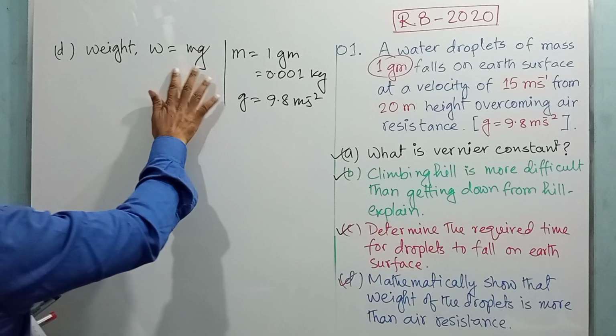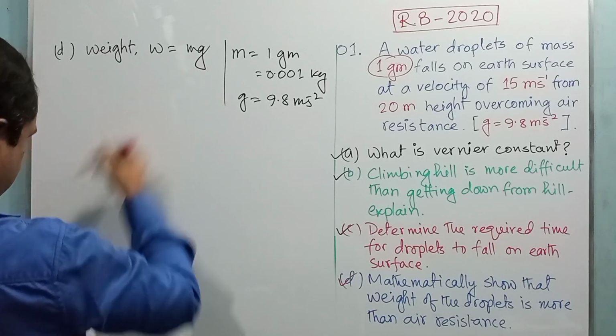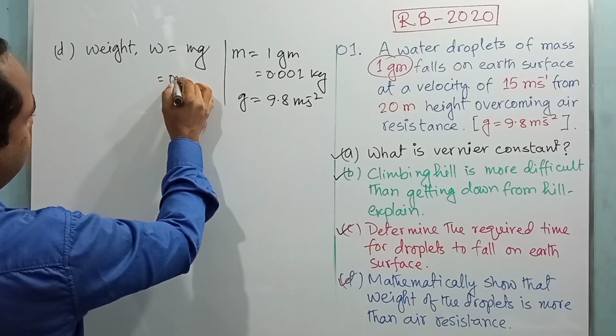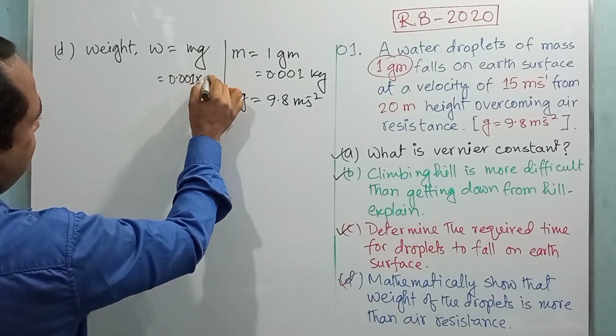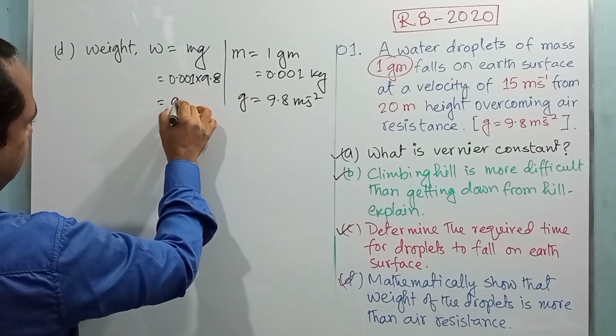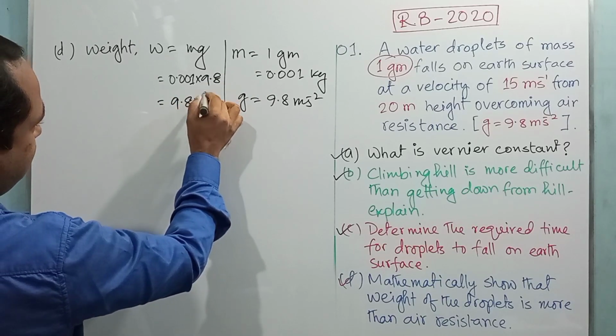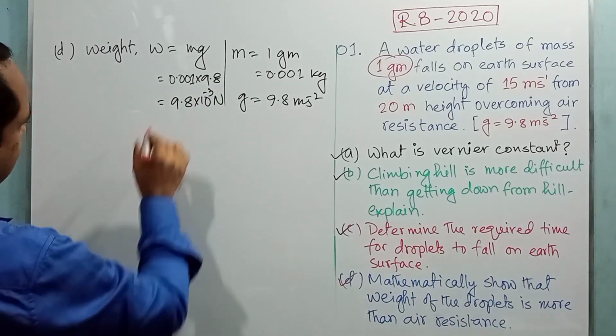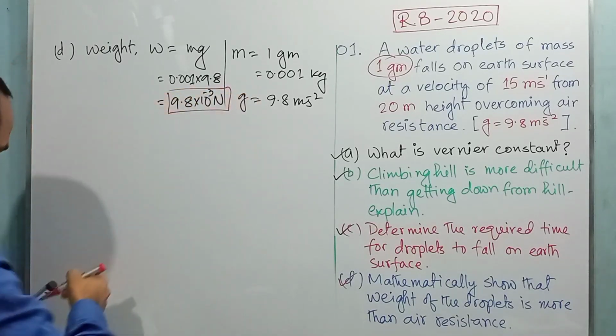So using the value of m and g, you will get W is equal to 0.001 into 9.8. After the calculation you will get 9.8 into 10 to the power minus 3 Newton. This is the weight of the water droplet.